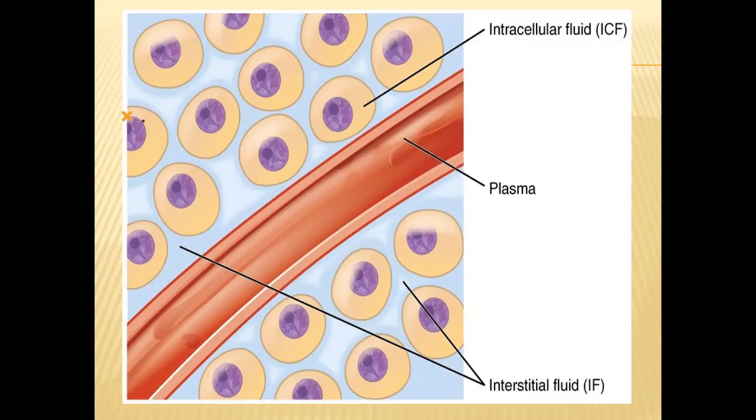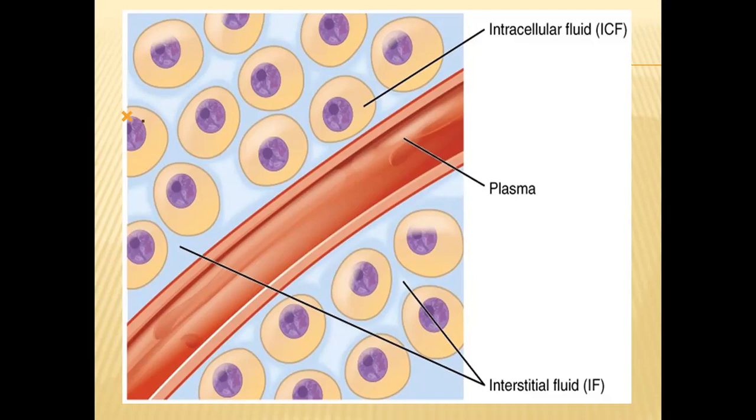So all the plasma components, tissue fluid components, cytoplasm components, all these components should be in limits. They should not be less, they should not be more. If they are less, they will cause a different problem. If they are excess in quantity, that condition also leads to a different type of problem. So anything in excess, anything in less quantities is not good. Everything in required quantities is good. So that is very, very important for the smooth functioning of our body.